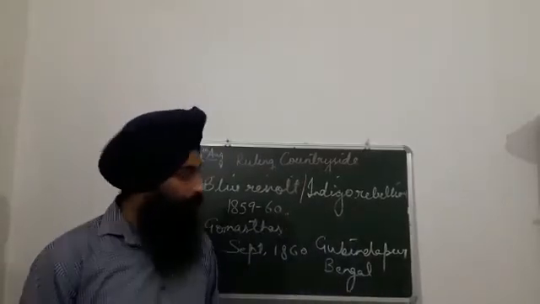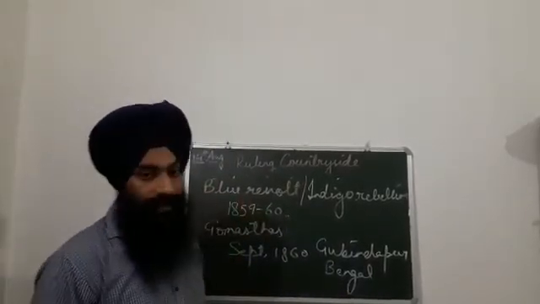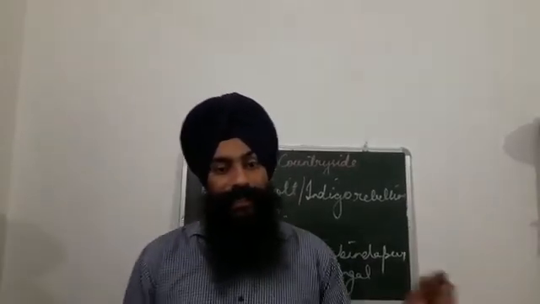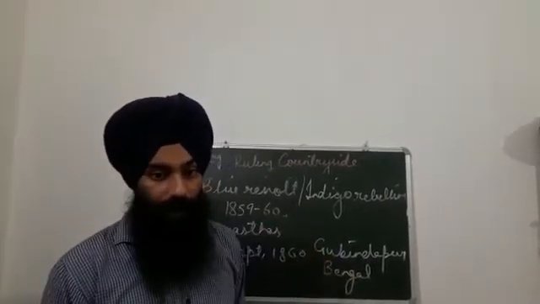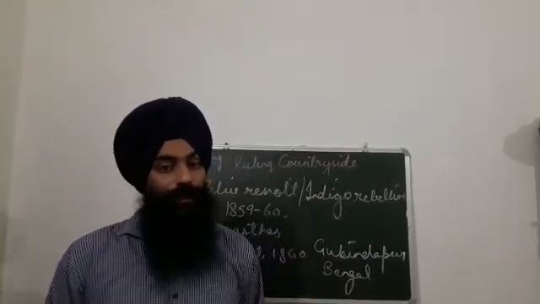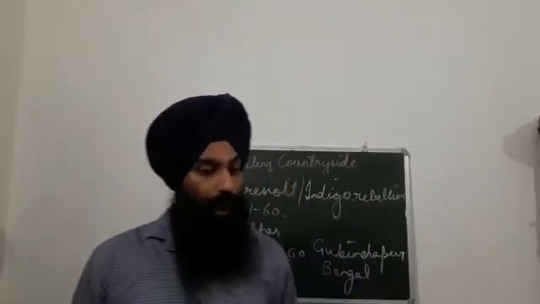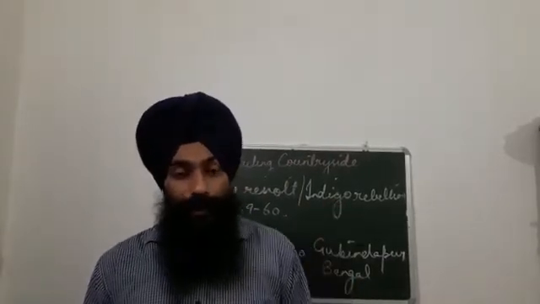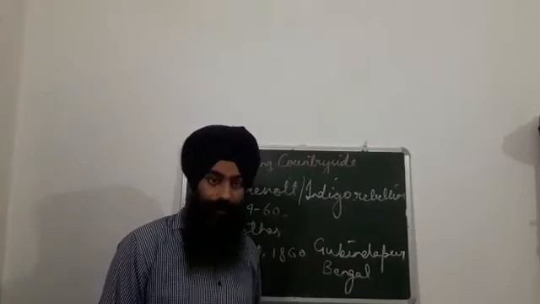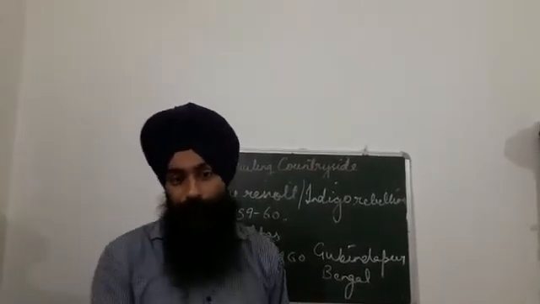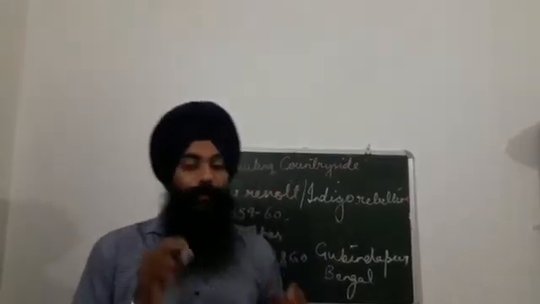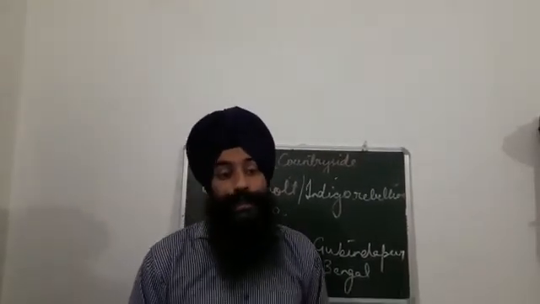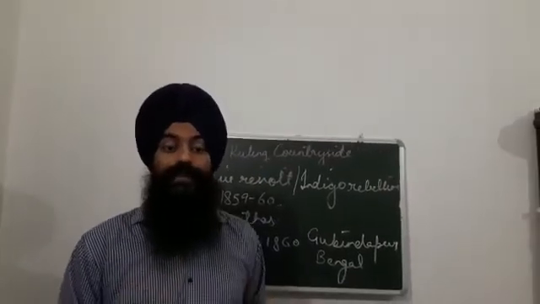Clear? In Bengal, the British government was forced to appoint the Indigo Commission to review the problem of indigo rebellions. They identified that there was a complete fault of the planters. The planters gave loans for the production of indigo to the farmers and forced them to produce indigo in their fields, but most of the farmers refused. The reason, you know better, is that the production of indigo decreased the fertility of the soil, but still the planters insisted and forced the farmers to produce indigo.